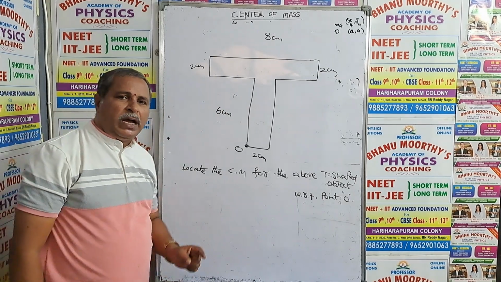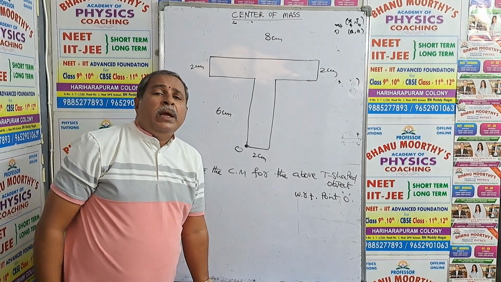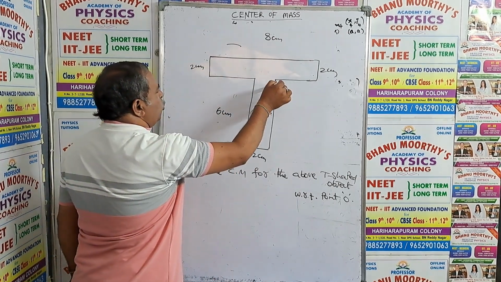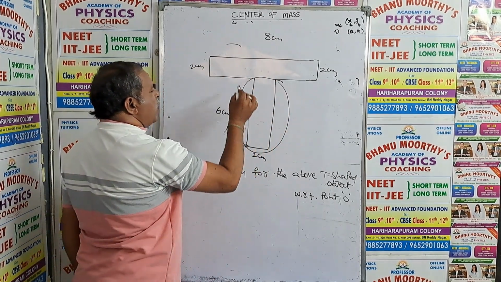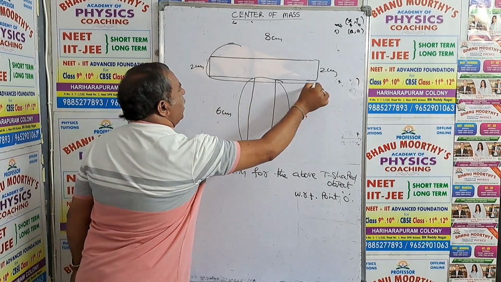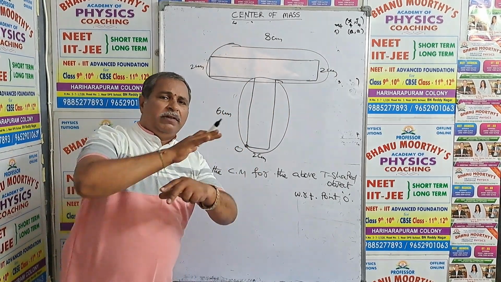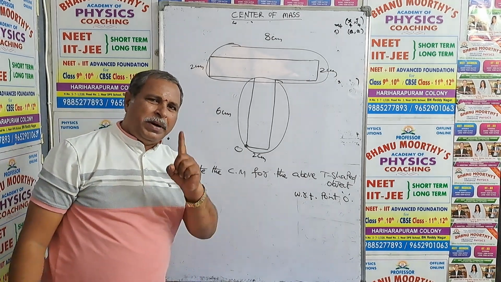My dear students, first we have to find out how many parts are there in this object. So I am dividing it into two parts. Here, this is the first part and this is the second part. You observe here, the T-shaped object is divided into two parts. That is step number 1.